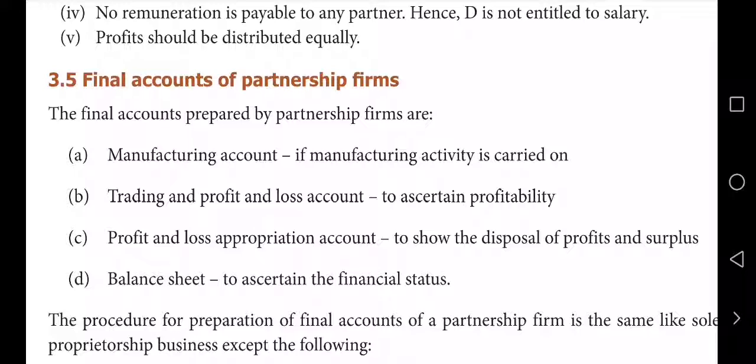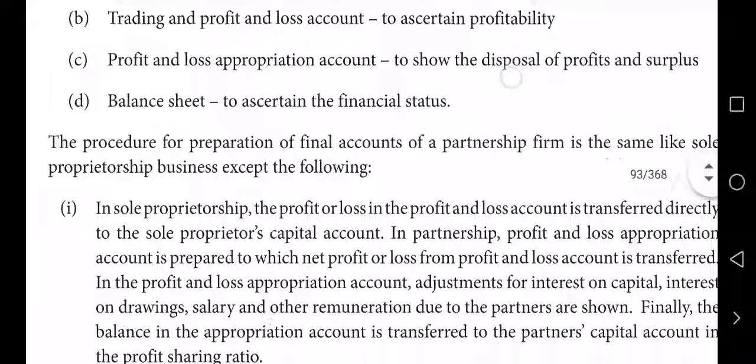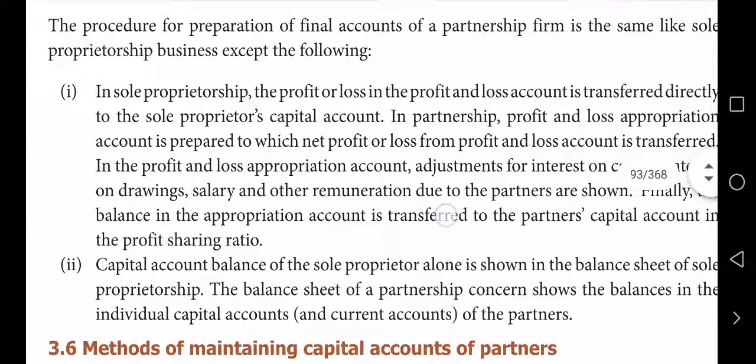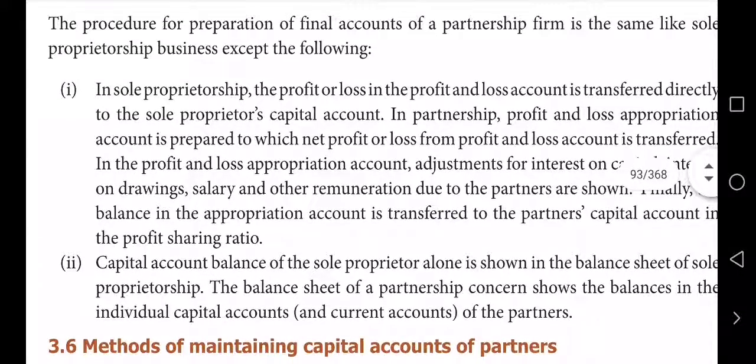The way of preparation is more or less the same as what we prepared already. But apart from this, a few more things are also to be opened. Here one more account we have to open, called profit and loss appropriation account, to adjust the net profit or loss. Interest on drawings, interest on capital, salary are adjusted in this profit and loss appropriation account. Please note in mind.